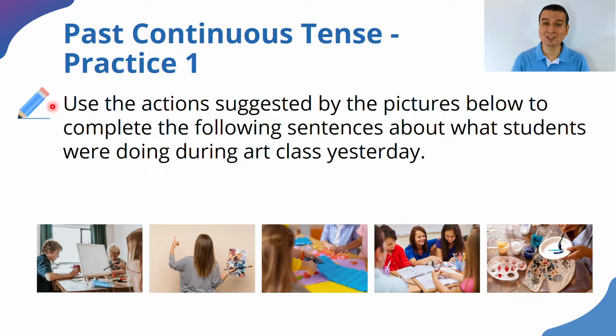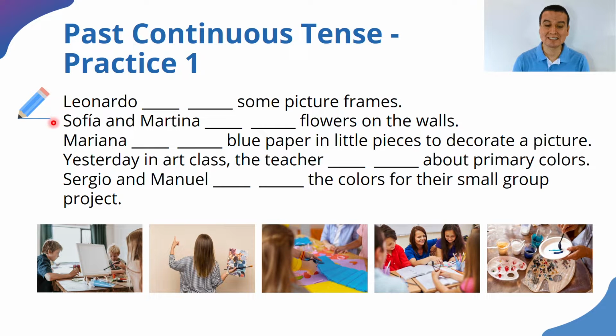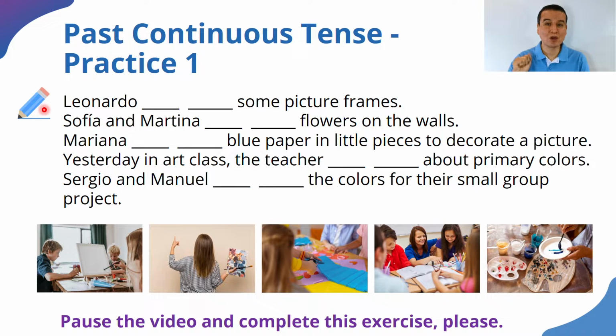So with the information or the inference that you may get from the pictures, you are going to complete these sentences. I'm going to give you some time to please pause my video, complete the activity, fill in the blanks, and when you're ready, resume the video so that you can compare your answers with mine. All right? Pause the video, complete the exercise, please.